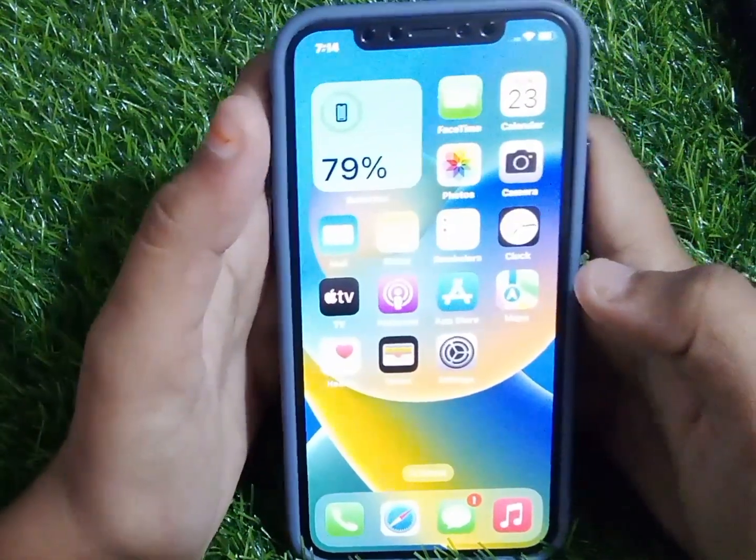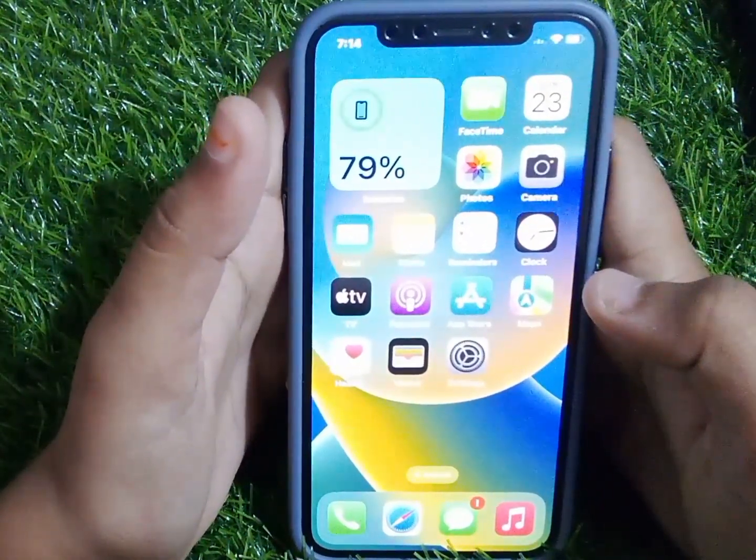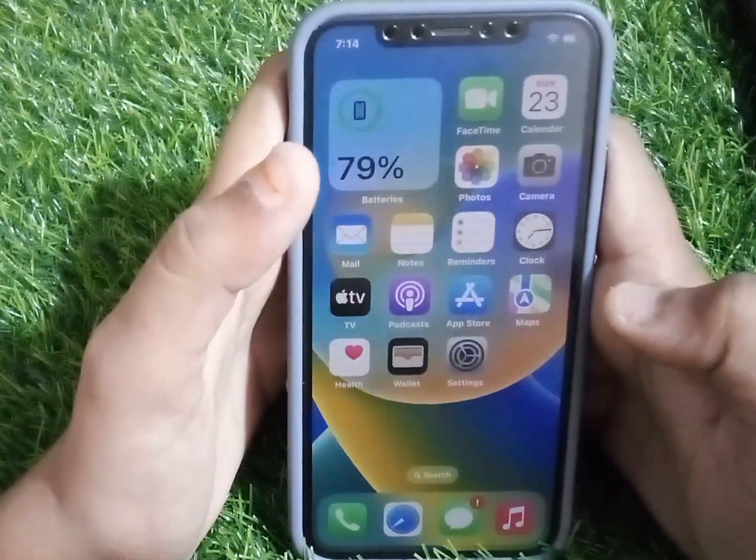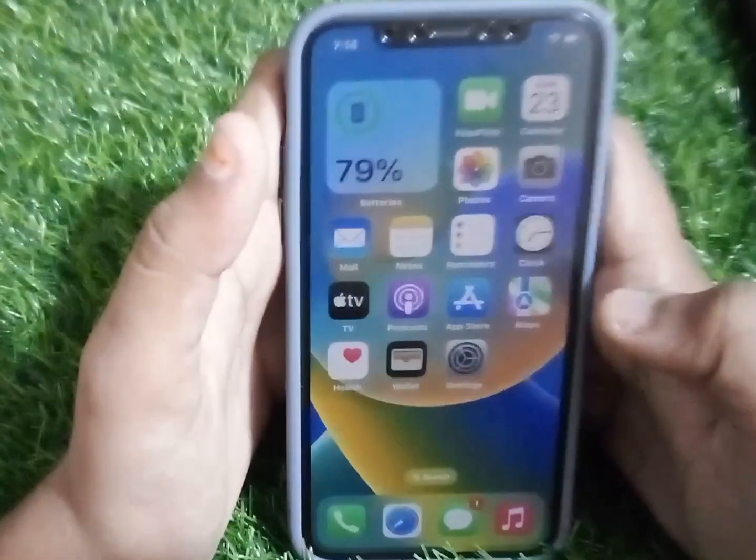In this video, I am going to teach you how to fix no sound issue on iPhone iOS 17 without wasting any time. Let's start the video.